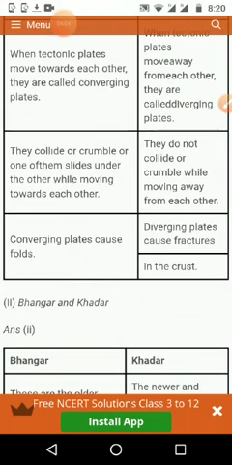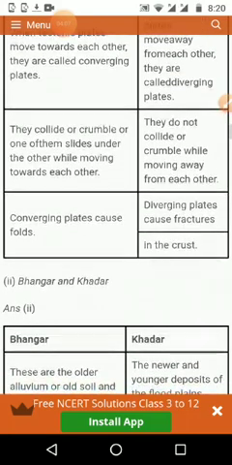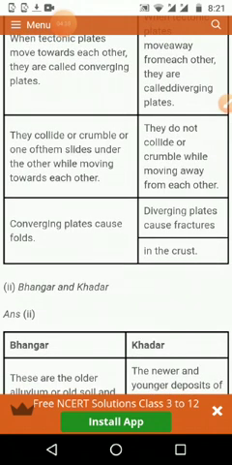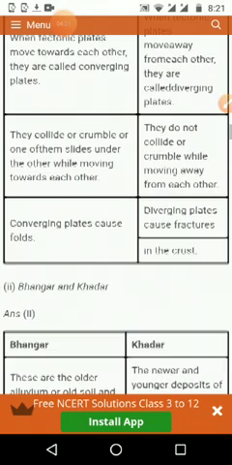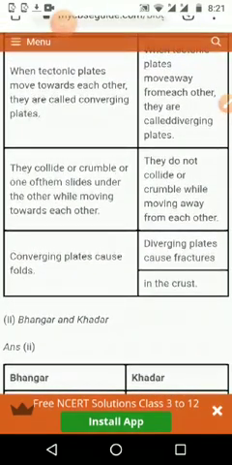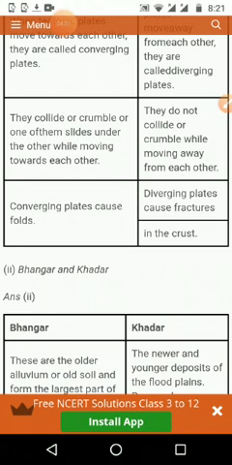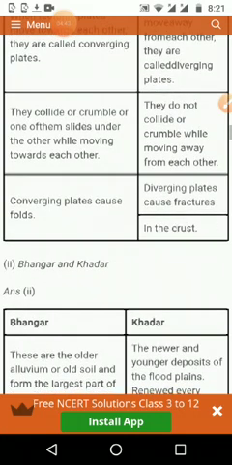Then they collide or crumble, or one of them slides under the other while moving towards each other. When they are coming closer, sometimes places are uplifted or go down, different things happen. Then they do not collide or crumble while moving away, because they are splitting and going away. Converging plates cause faults. We know the Himalaya is a fold mountain because of these converging plates coming together. Diverging plates cause fractures, making small pieces and fractures in the crust.